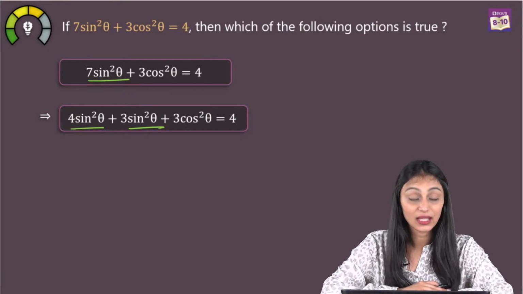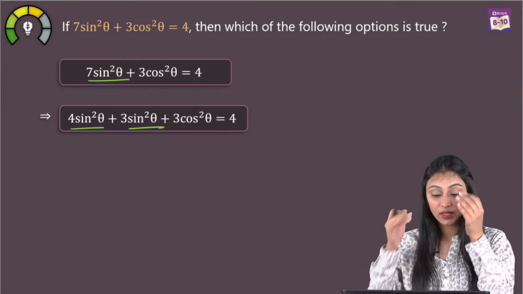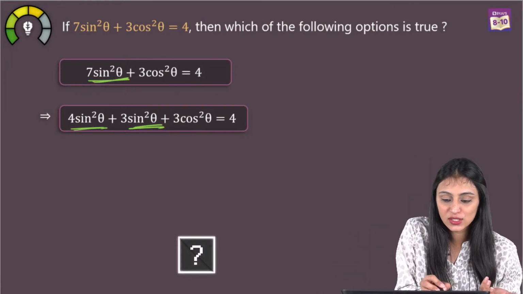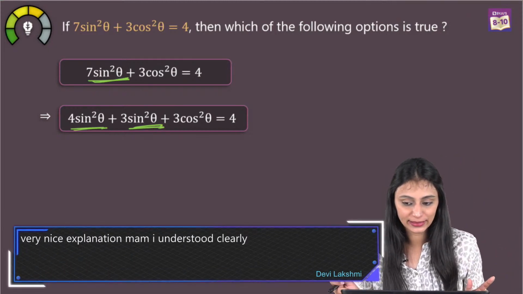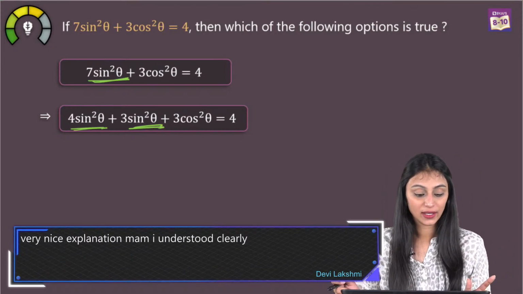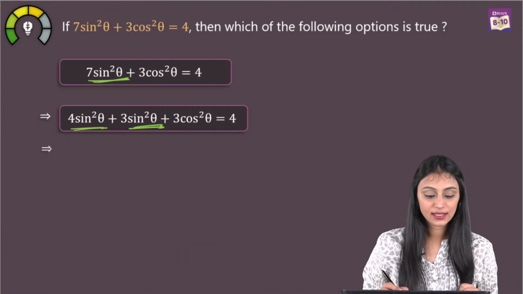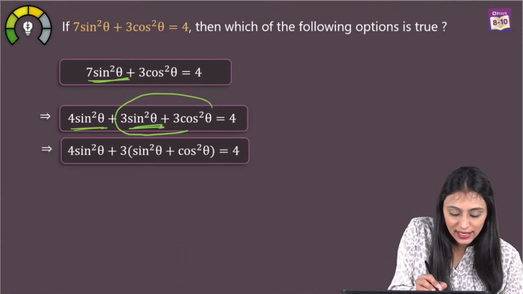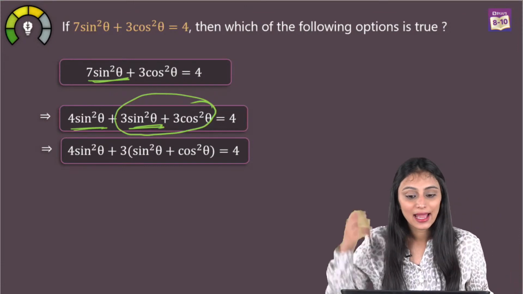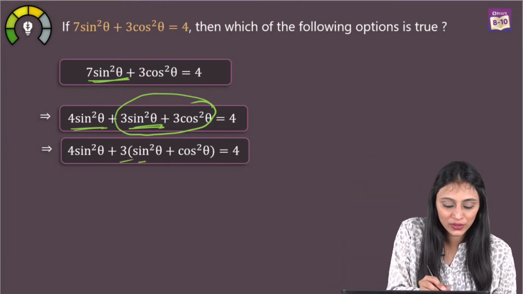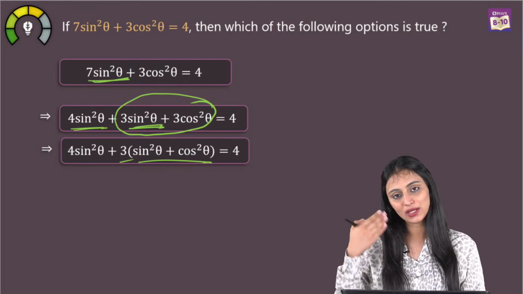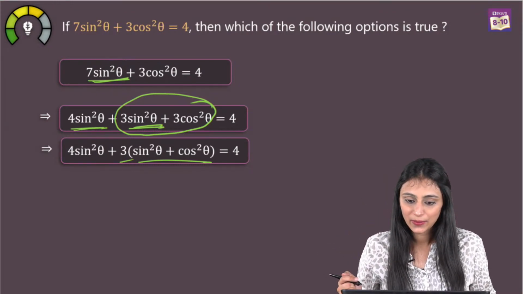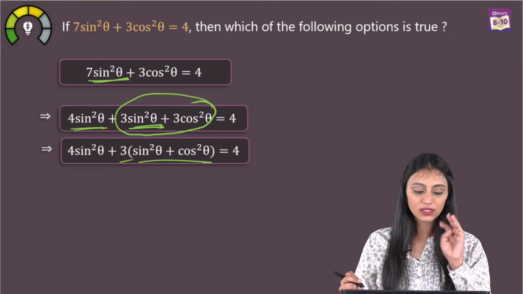Great. Now focus on the second method. So some of you might think that we can split this up. We can write this as 4 sine square theta plus 3 sine square theta, right? Now what I can do from here is take common. We have got here 3 sine square theta plus 3 cos square theta. I can take 3 common from here. So we have sine square theta plus cos square theta inside the bracket. Okay, this is what we get.